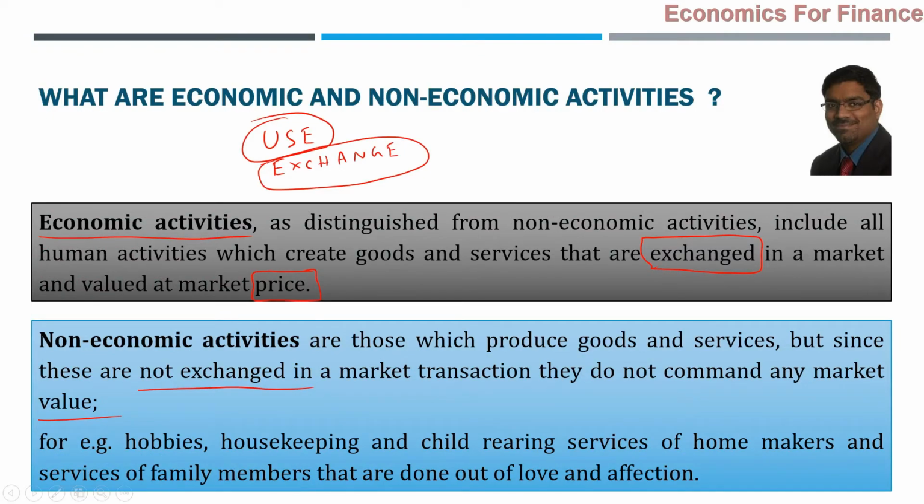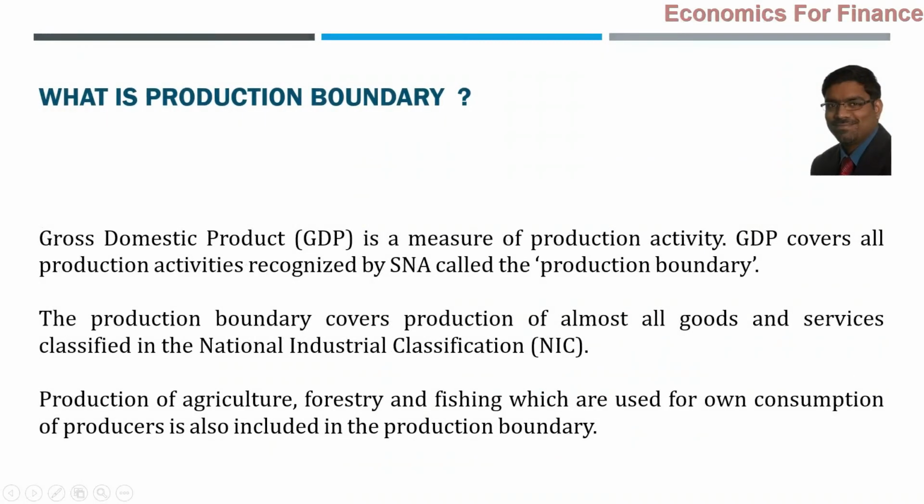What are intermediate goods, what are final goods, and what are economic goods and non-economic goods, economic activities, non-economic activities. Then another short question can definitely be asked: what is a production boundary? It's not that there is a physical boundary that we can observe tangibly, no. But yes, since GDP is a measure of production activity, it covers all the production activities recognized by the system of national accounts, called the production boundary. That's what SNA has classified as production boundary. So what activities are within the production boundary? Those all will be added up in order to compute GDP.